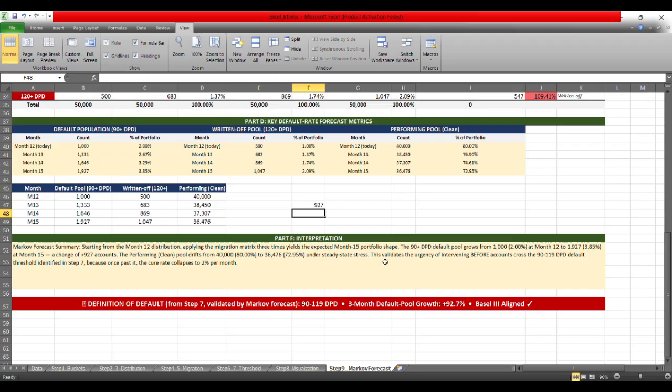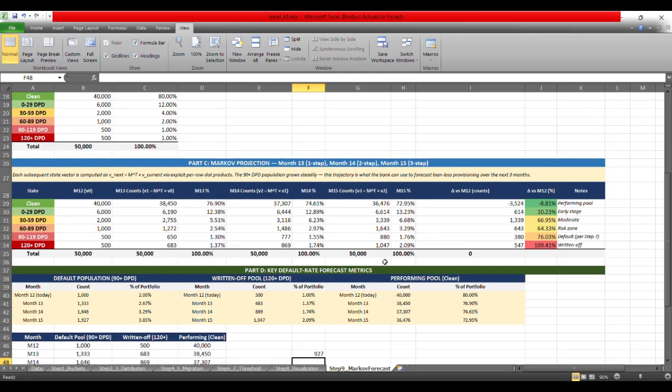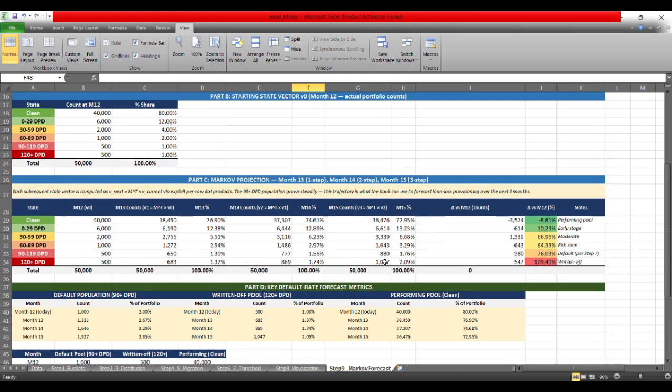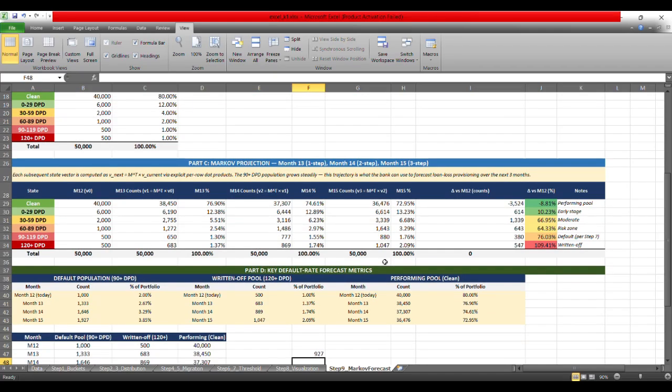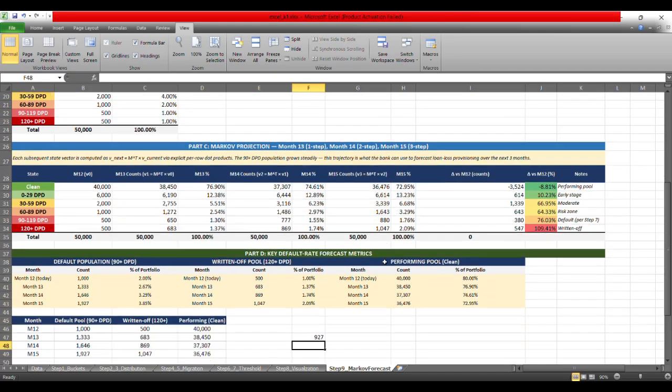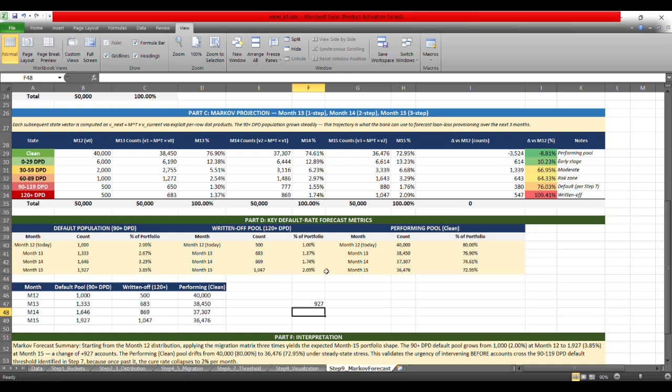And this definition is aligning with Basel 3 as well. And this Markov forecast that we have done tells us that the default pool will nearly double from 1000 to approximately 1927, which is nearly 2000, right?